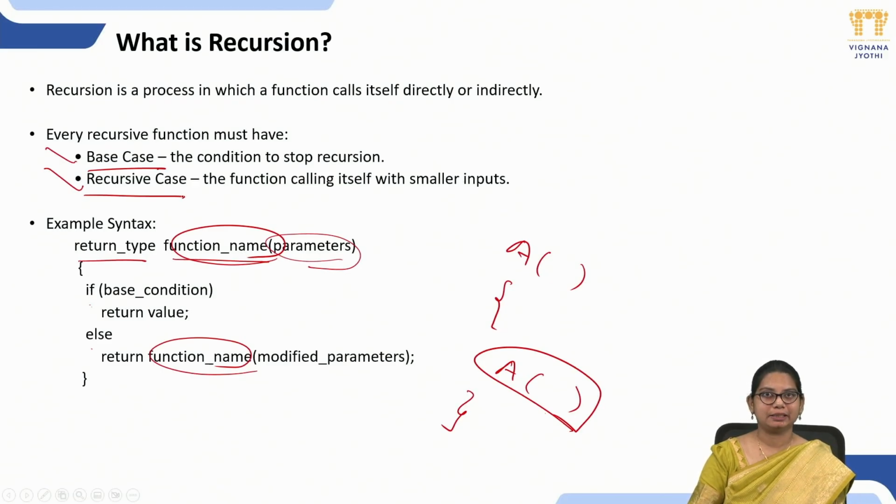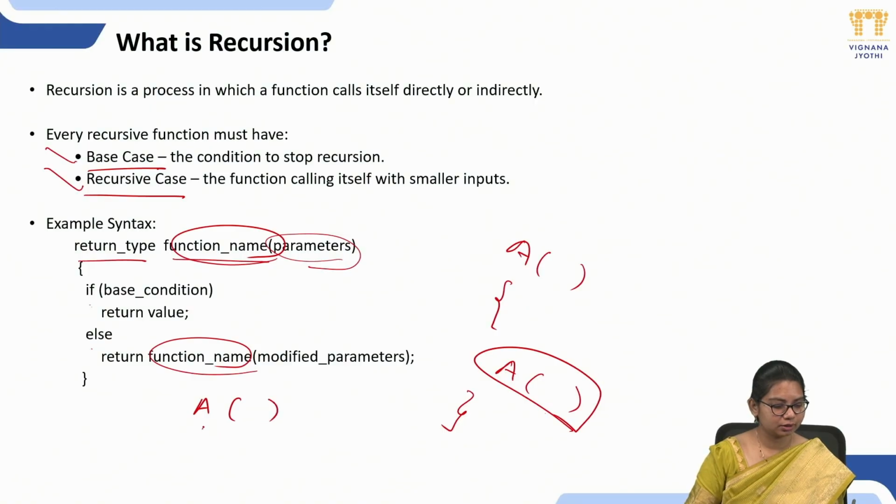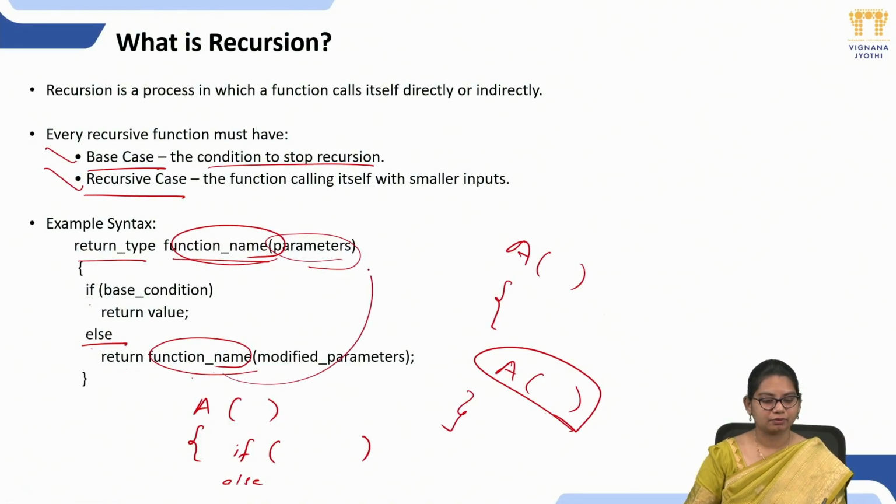So you have to be clear, while writing a recursion, whether you are mentioning the base case and recursive case or not. For that you write a function in which you mention the base case, which tells when to stop the recursion. If the base condition is false, it goes to the else condition, where you again call the function, and this function calls itself. So this is about recursion.